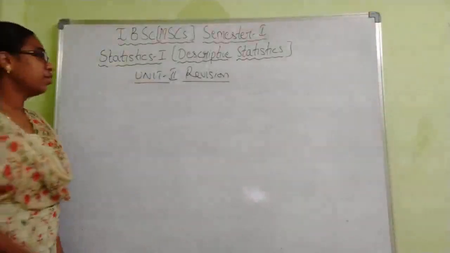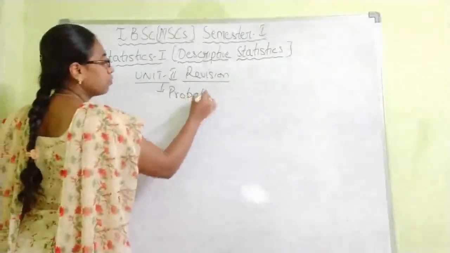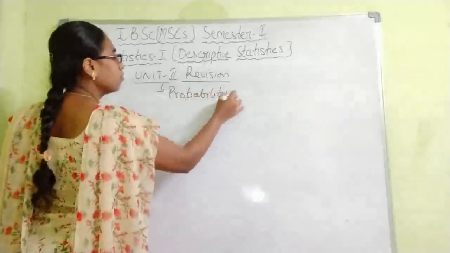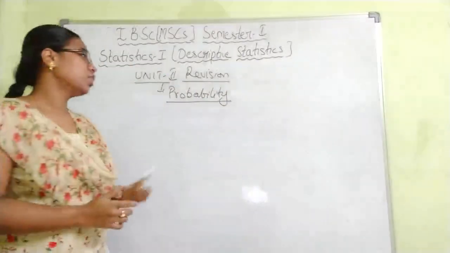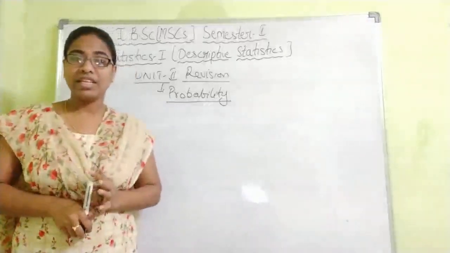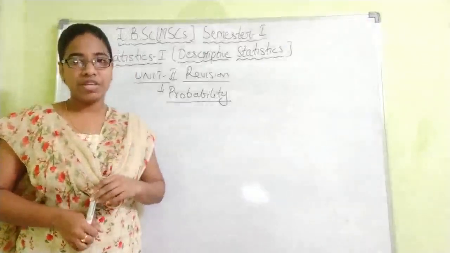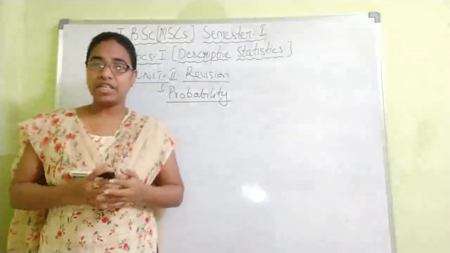So what is our Unit 2? Unit 2 is probability. In probability, first make clear what probability is. It is the chance of occurrence of an event. Under probability, we have different definitions.